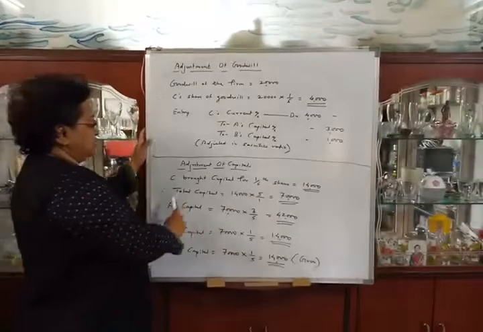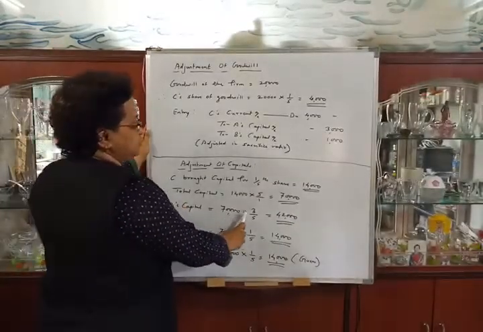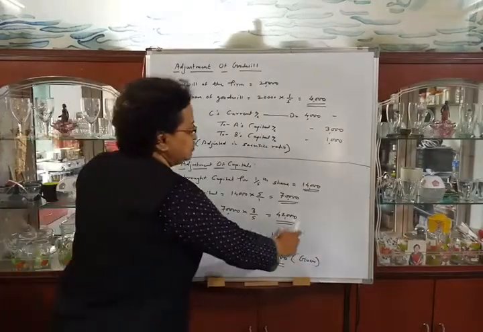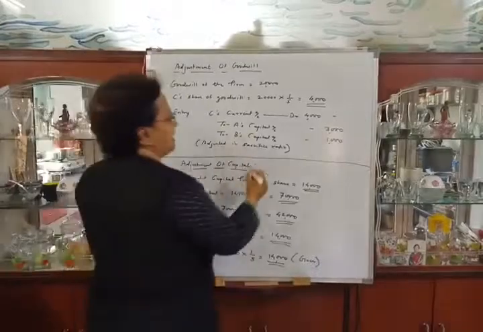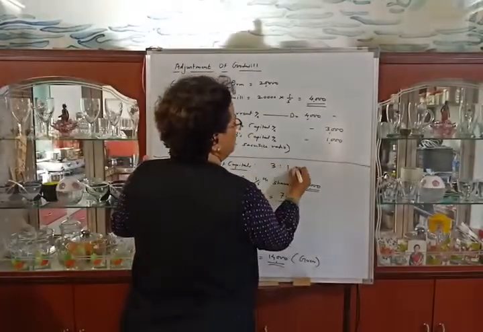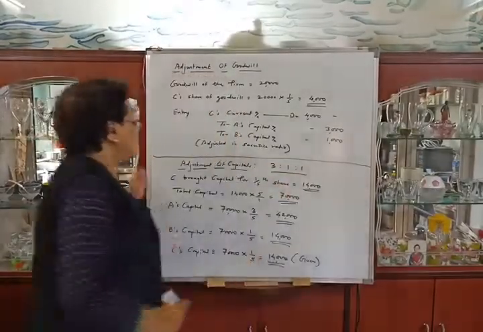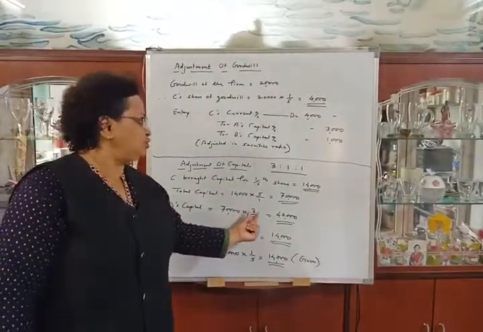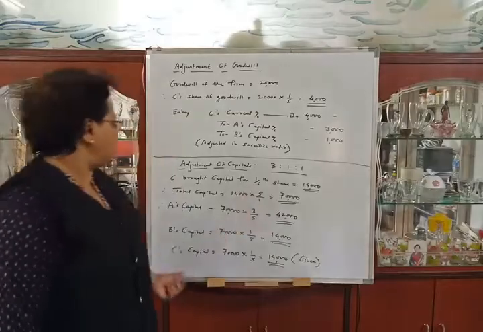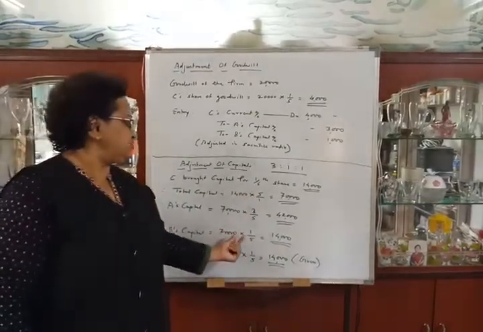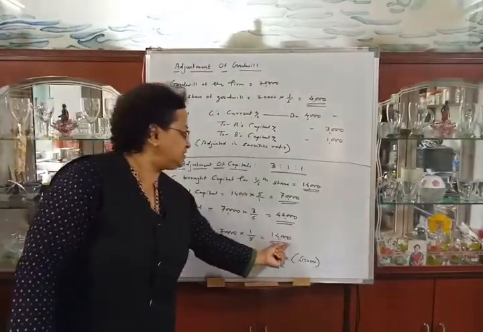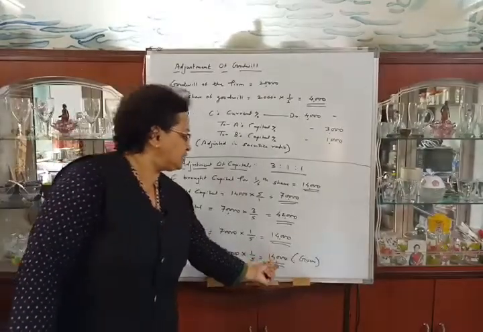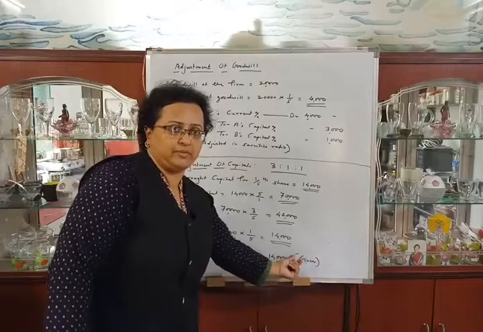We know that the profit sharing ratio is 3:1:1. So A's capital is equal to 70,000 into 3/5, that is 42,000. B's capital will be 70,000 into 1/5, that is 14,000, and C's capital 70,000 into 1/5, 14,000. This share is given in the problem.